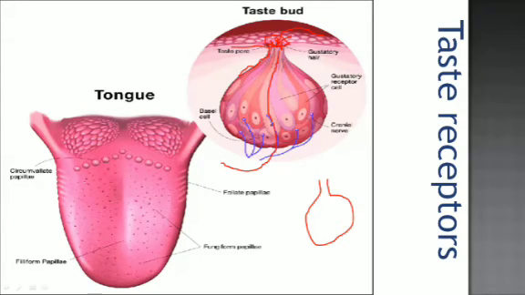So here we know that we have four types of taste buds. This is called a bud. These four types of taste buds are present here: at the back of the tongue we have bitter taste buds, and at the front we have sweet taste buds, and then sour, and then salty on both of the sides. So these are all over the tongue.